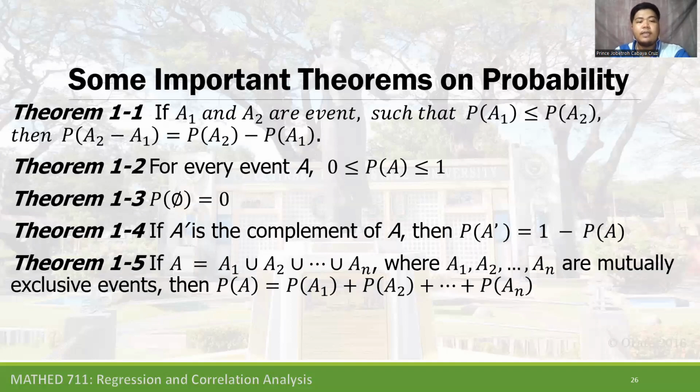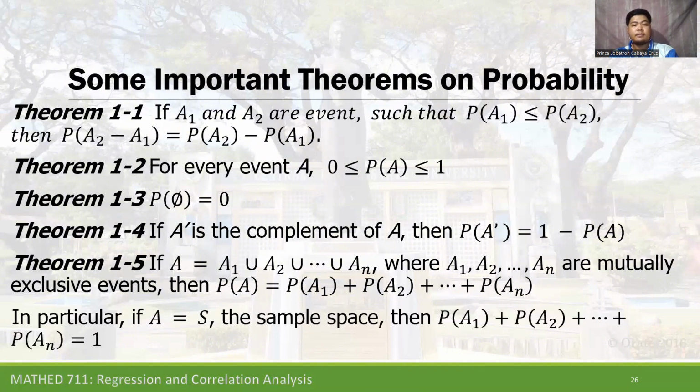Theorem 1-5, if A is equal to A sub 1 union A sub 2 union to A sub n, where A sub 1, A sub 2, A sub n are mutually exclusive events, then probability of A is equal to probability of A sub 1 plus probability of A sub 2 to the probability of A sub n.